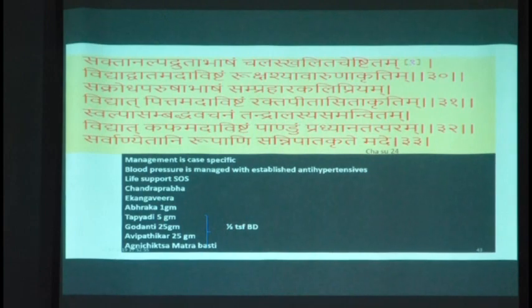And Agni Chikitsa and Matra Basti, which is again standard protocol in our hospital in the majority of the patients. And a good number of patients have recognized this, and the number of patients who come with that acute presentation to our hospital is gradually increasing. Earlier it was like patients of stroke, after having the treatment in other hospitals, would come to the Ayurvedic hospital only at the end for massage and so on. But the trend is gradually changing, and that is because of this kind of approach. That's what I feel.